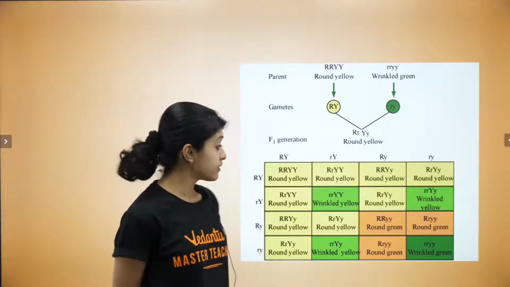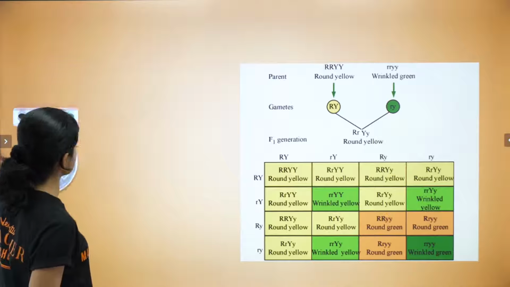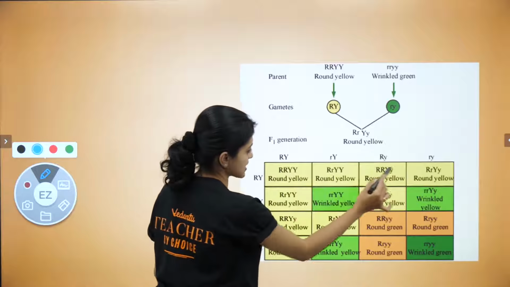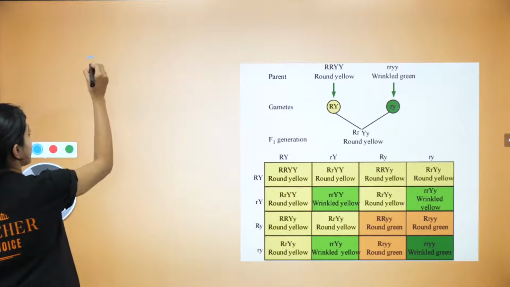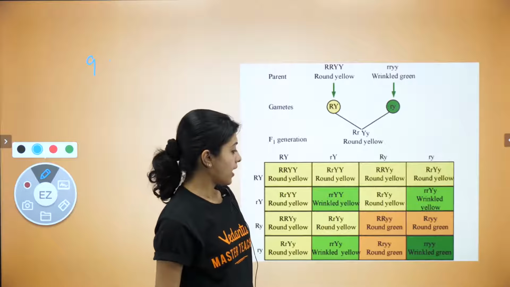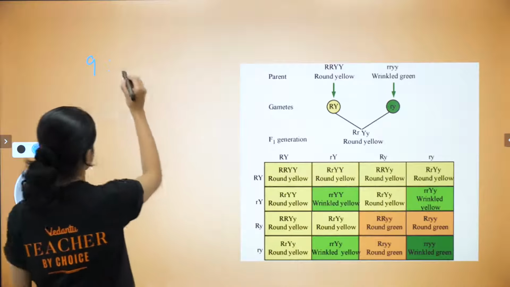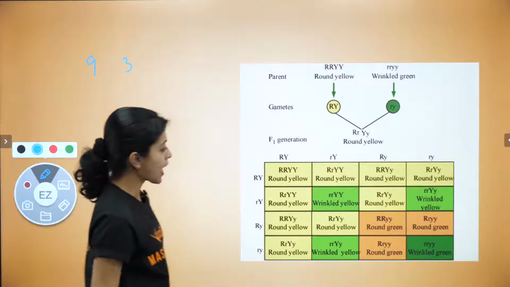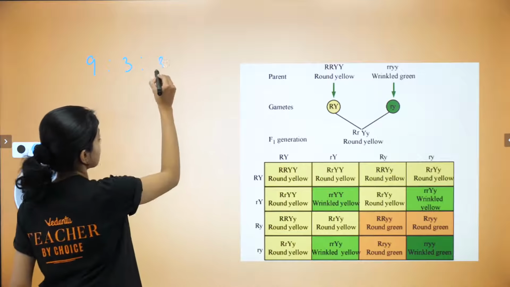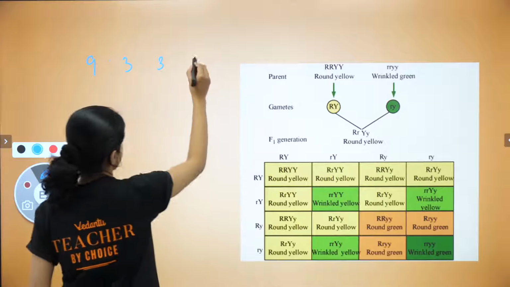You would see that the phenotypic ratio would be, yes children, who's going to tell me the answer first? The phenotypic ratio, how many round yellows do you have? 1, 2, 3, 4, 5, 6, 7, 8, 9. 9 round yellow is to how many round green do you have? 1, 2, 3. It's only 3 of them. 3 round green is to how many wrinkled yellow do you have? Again, it's only 3, the bright green boxes. 3. And how many wrinkled green do you have? It's only 1 of them.